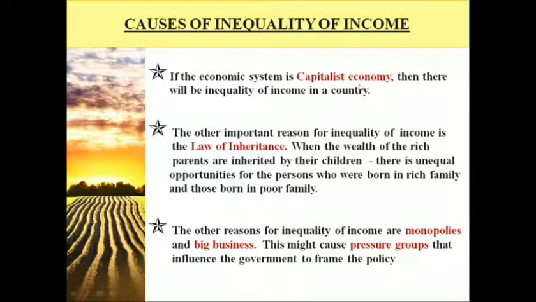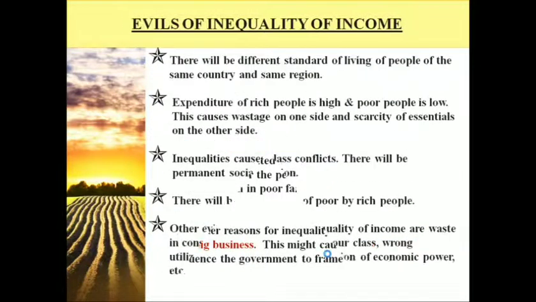Capitalist economy is one wherein the focus is on profit motive. Law of inheritance is wherein the wealth of rich parents is inherited by their children, so there is unequal opportunity for persons who are born in poor families. And the other reason is that big businesses are booming like anything and becoming pressure groups for the government in framing policy. They actually influence the government to frame policy in their favor. So these are the main causes of inequality of income in India.